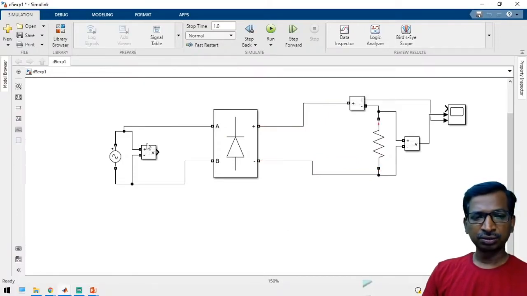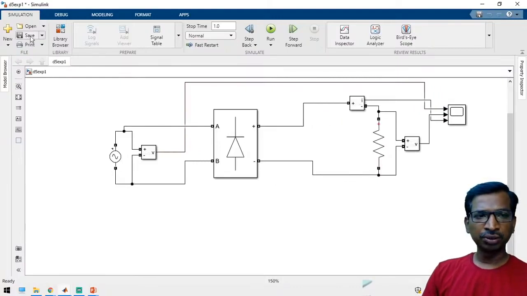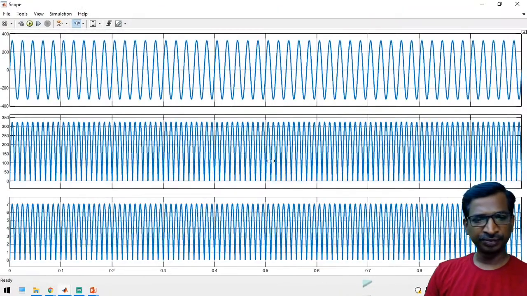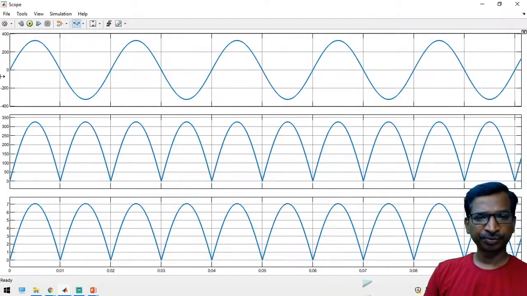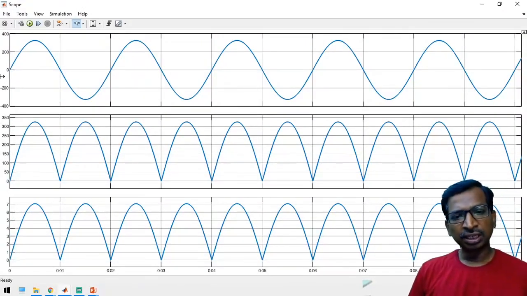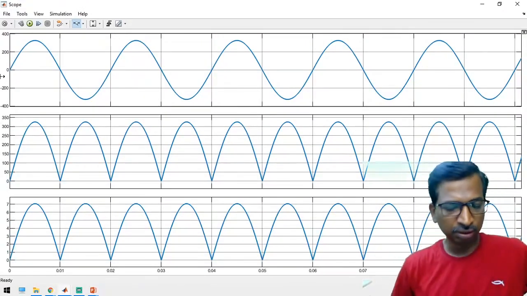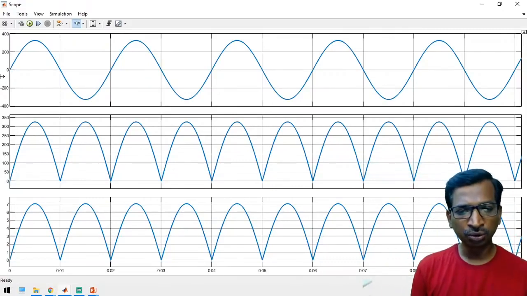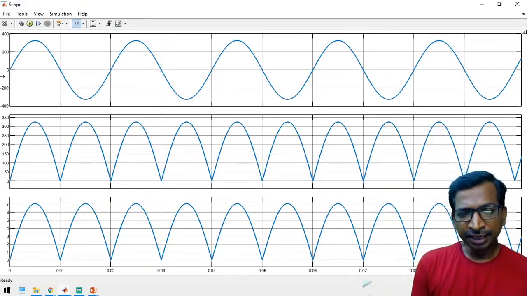So just take this input. Now you can run the simulation. You may get the exact output voltage that you got from the previous circuit. Like this you can get the output, and you can practice your own circuit. Is it clear?